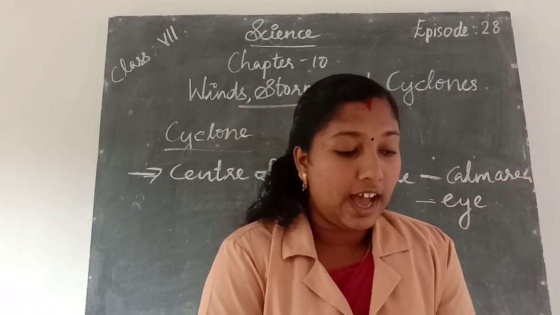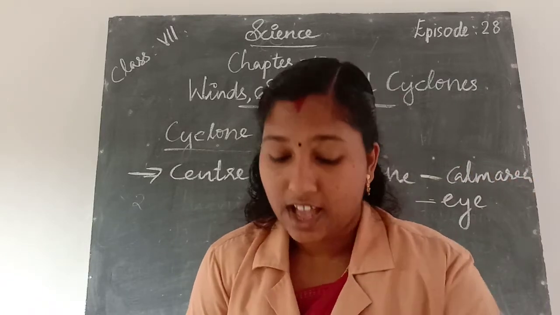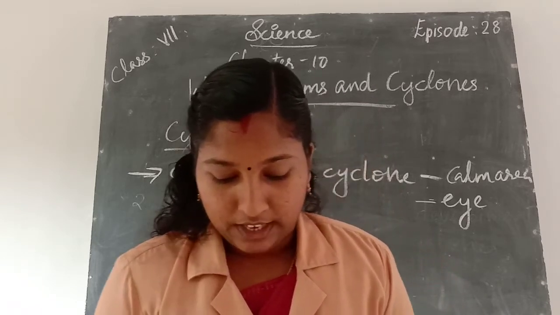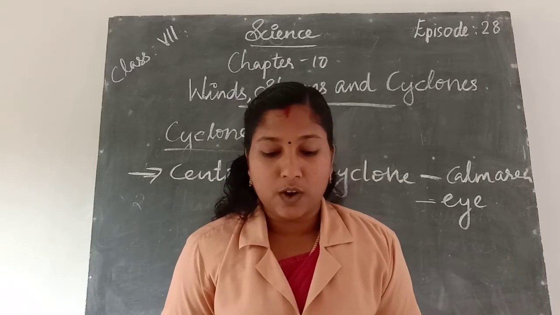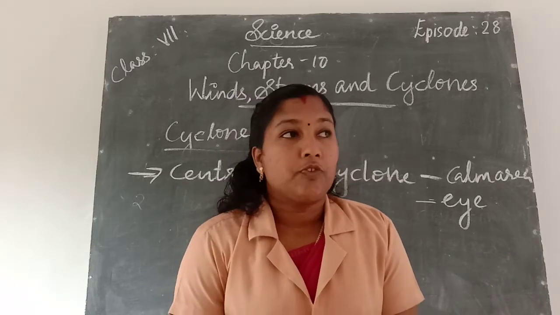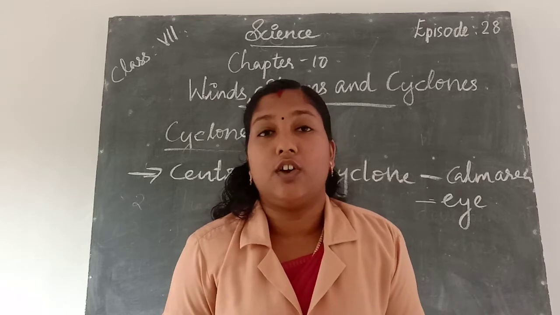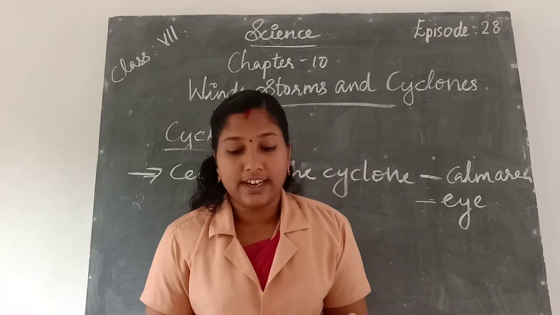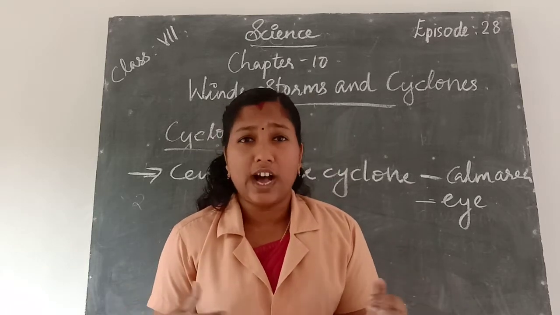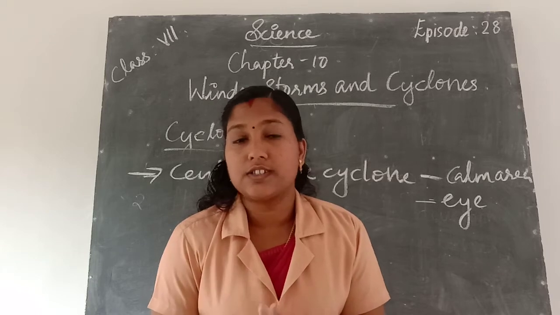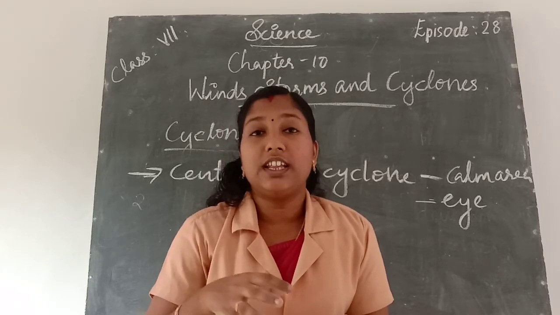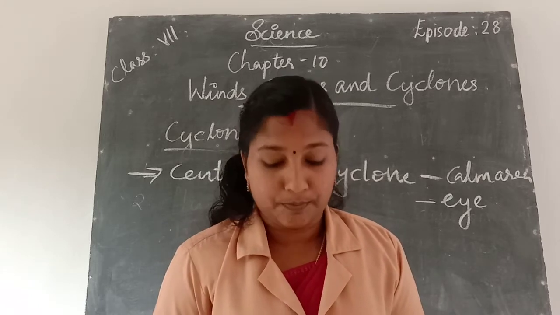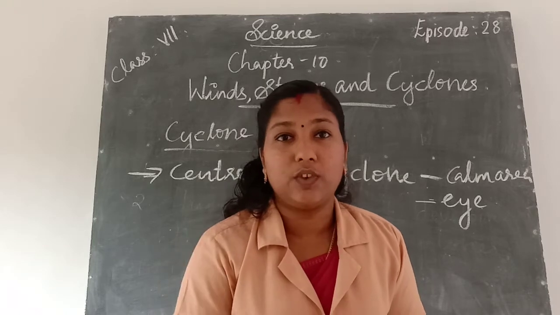The diameter of the eye varies with increasing height. Okay, all of you understood about it? Next one: it is a region free of clouds and has light winds. That means the eye, the center of the cyclone, the center of the storm, is free of clouds and has light winds. There are no high speed winds in the center of the cyclone. The wind is very quiet and calm, and also it is free of clouds.